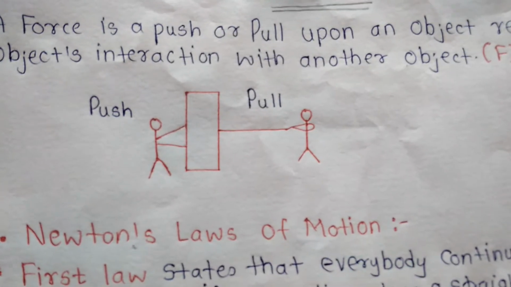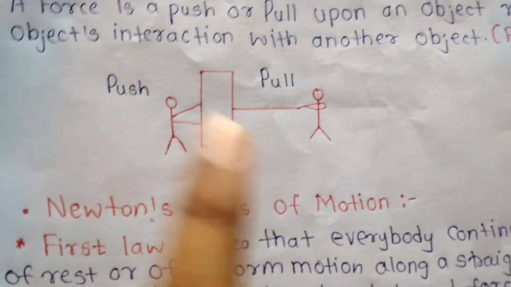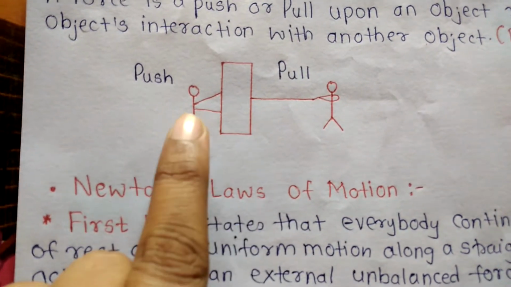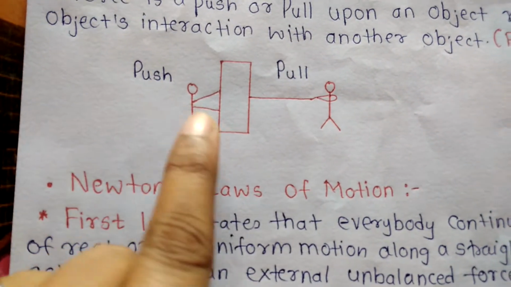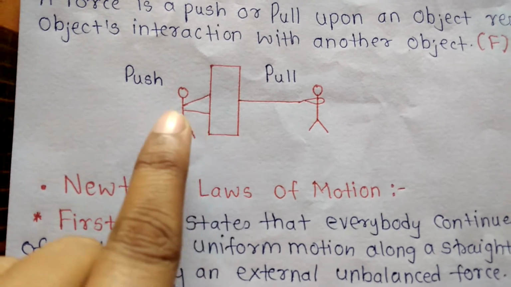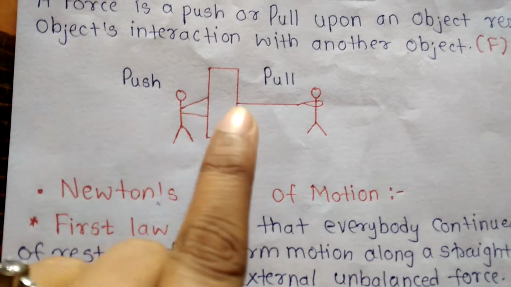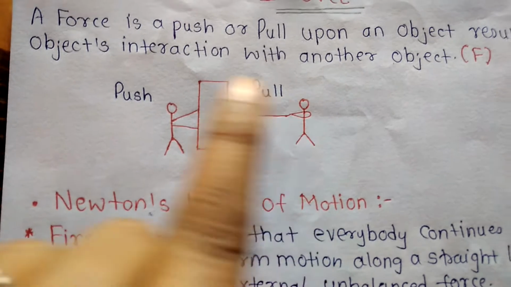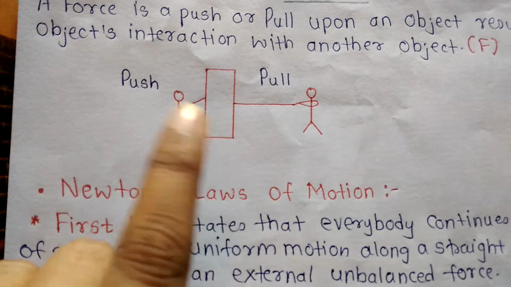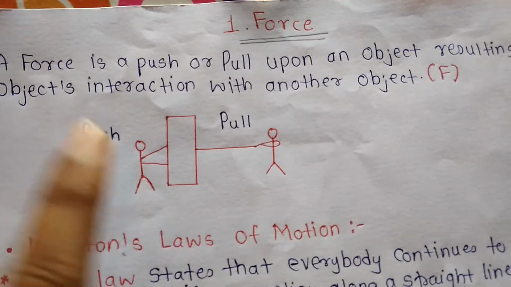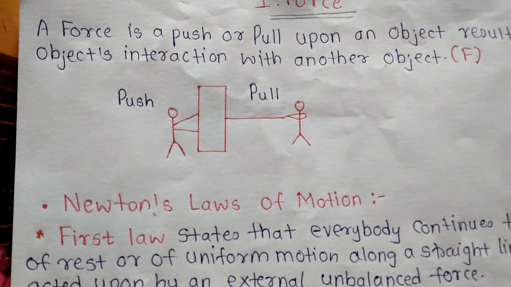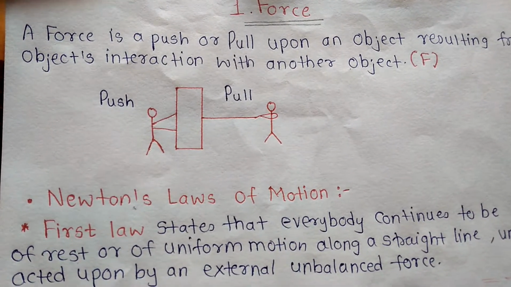So now one example is given here. This is one object and the man is another object. By pushing, by applying force like pushing or pulling, these two objects exert force upon each other. So actually force plays a very important role in our day-to-day lives.